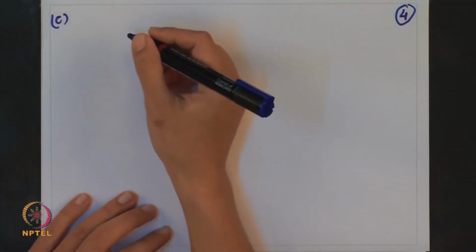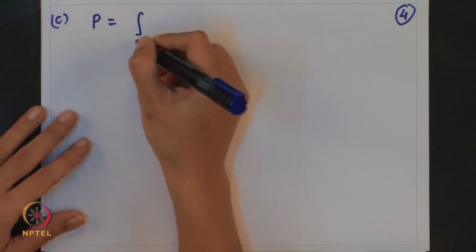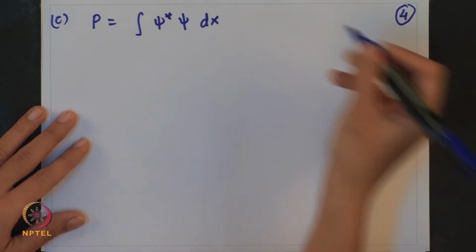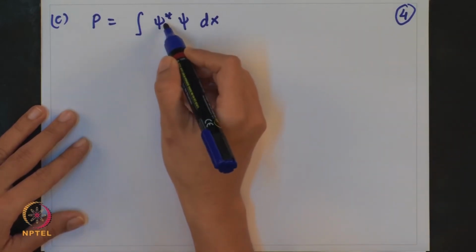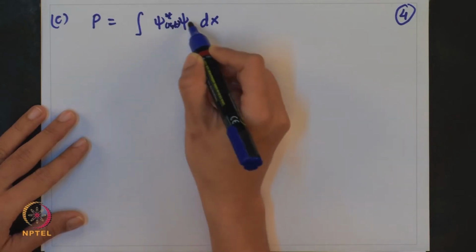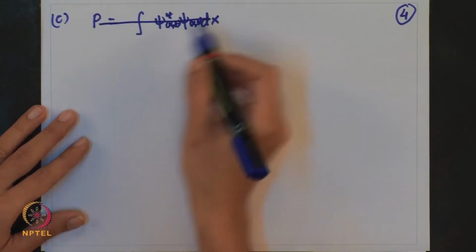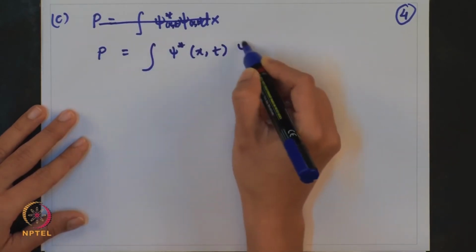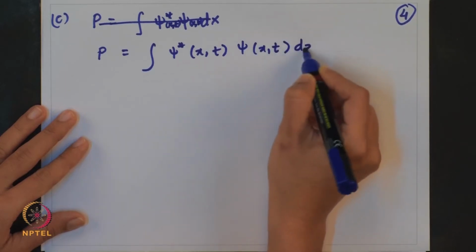It is again very simple to obtain part C, where you have to find the probability of finding the particle. How do we obtain probability in general? Probability of finding the particle is psi star psi dx. This is a shorthand notation. You will write it as x comma t and here also x comma t. So, let me write it again: psi star x comma t psi x comma t dx.